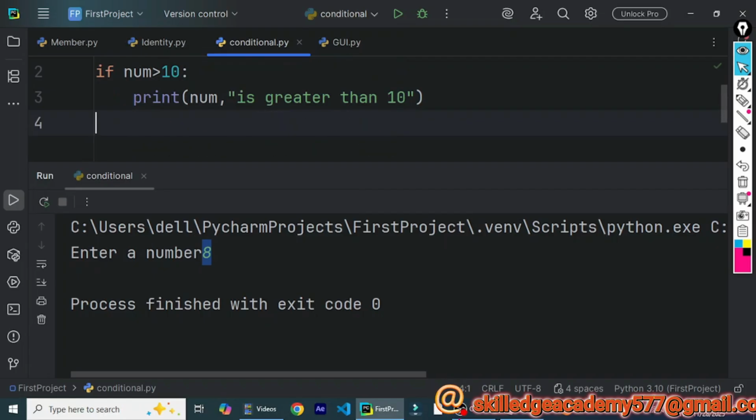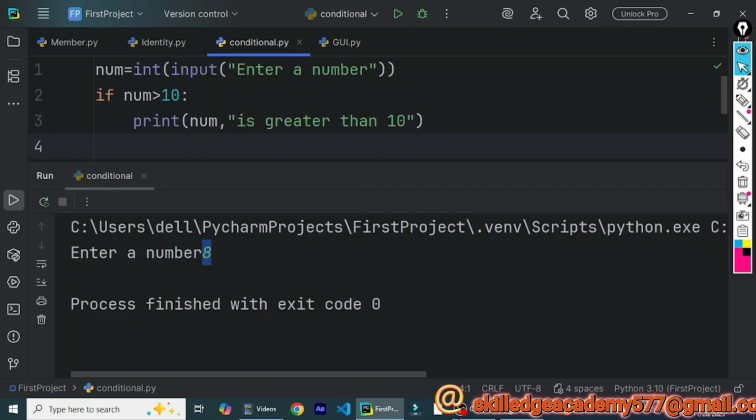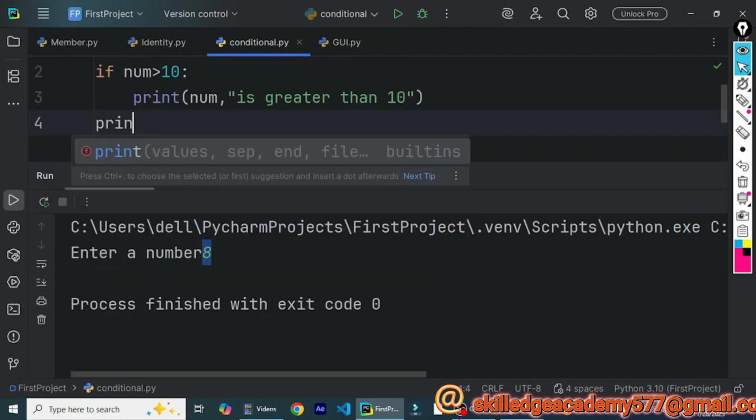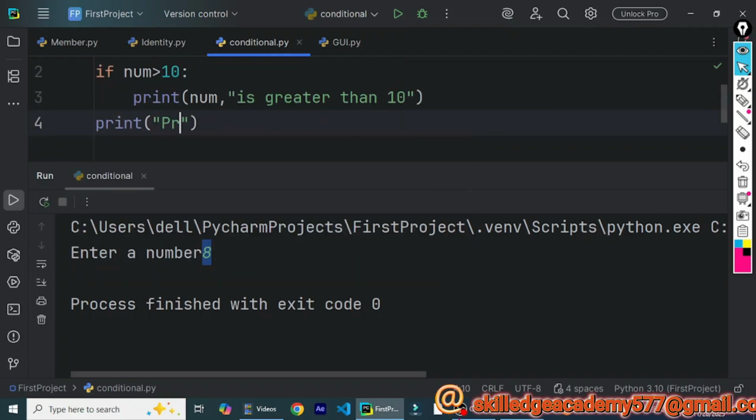Let's do one more thing. If we have to come out of the conditional statement, that is, if I have to come out of the if block, I will just press the backspace key and remove the indentation. So if I write any statement, say "program completes", this statement will be executed at the end of the program. It doesn't depend on this condition,